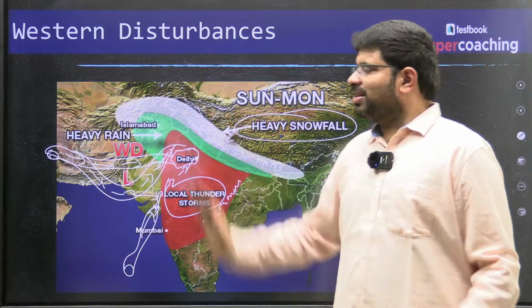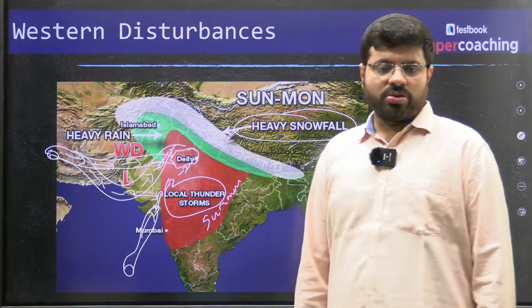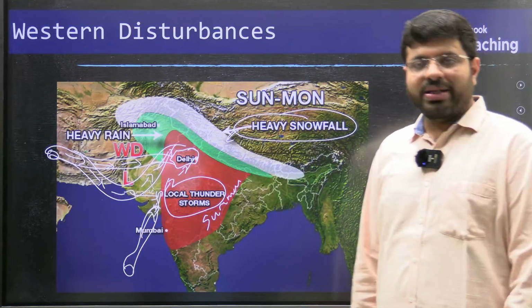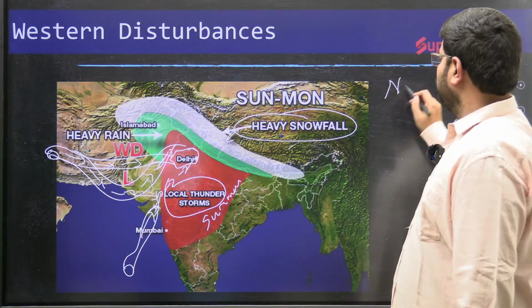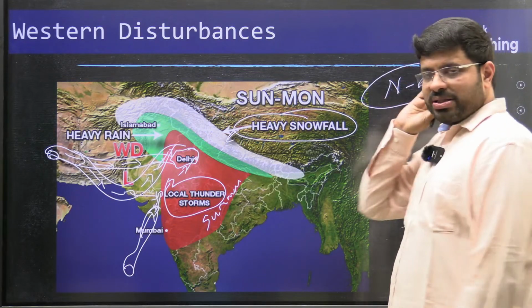So you can give it in this way. So it will impact both the regions. You can talk about that. So you can draw this diagram and show how it can gain rainfall to our northwest India. Okay, this is what you can write.